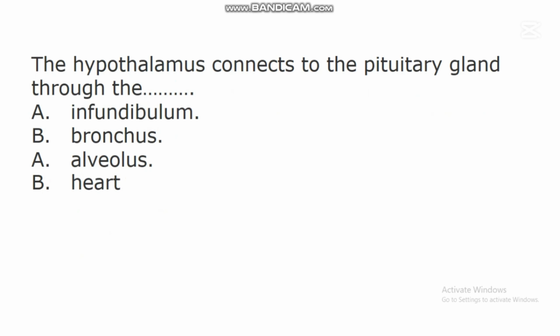The next question says, the hypothalamus connects to the pituitary gland through the dash. A. Infundibulum. B. Bronchus. C. Alveolus. D. Heart. In this question, the correct answer is A. Infundibulum. This part of the brain known as hypothalamus connects to the pituitary gland through a funnel-shaped structure called infundibulum.